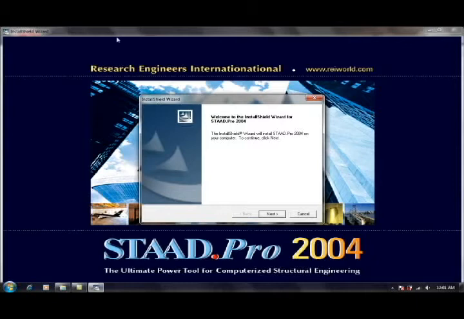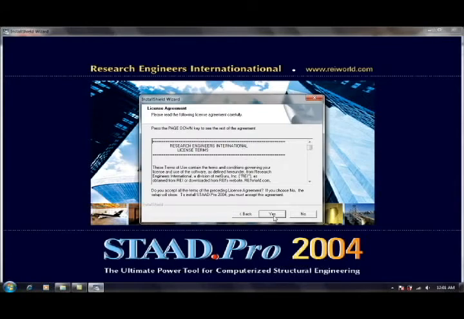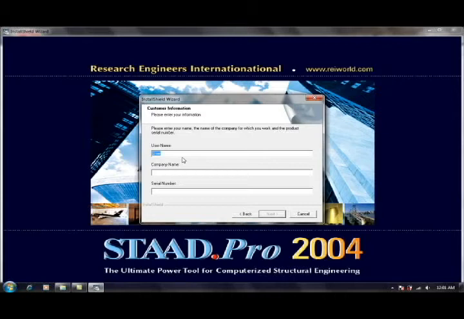Okay, as you can see, this is the welcome to the installation wizard for STAAD.Pro 2004, and then you click next. Then you click yes for the agreement, and for the username you can type anything that you want.